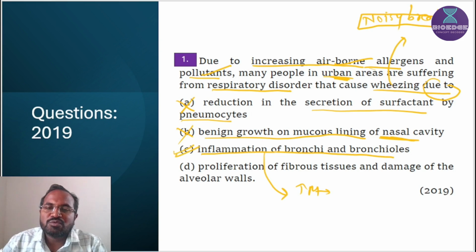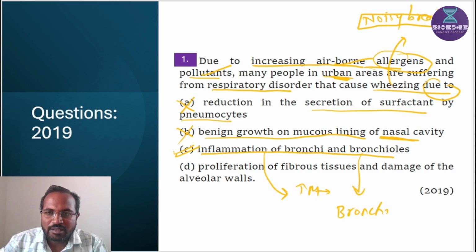Why does inflammation of bronchi and bronchioles take place? Because of airborne particles and allergens. So it is an allergic disease. This means if there is inflammation of bronchi and bronchioles, it leads to bronchial asthma.